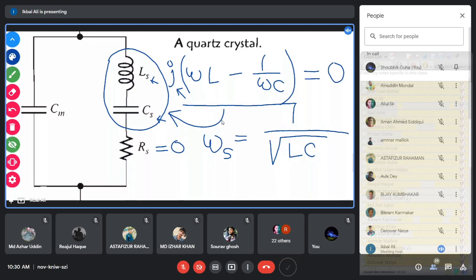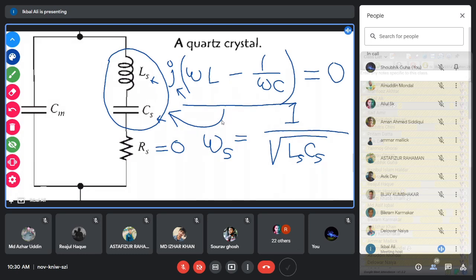So at the series resonant frequency, omega S equals 1 by root over LC, where you can substitute LS and CS. This is the equivalent inductor and capacitor of the crystal.